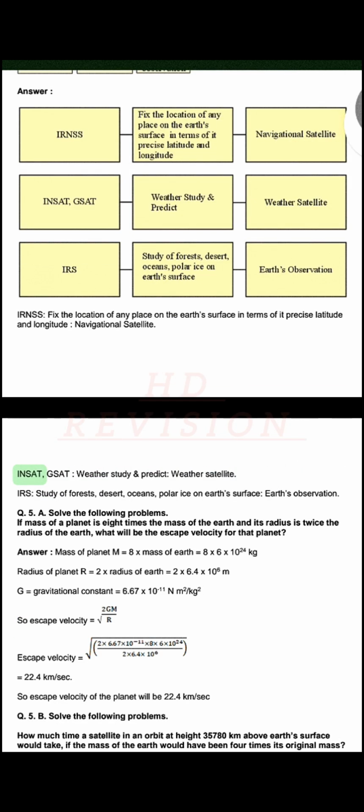Q. 4. Complete the following table. Answer. IRNSS: fix the location of any place on the Earth's surface in terms of its precise latitude and longitude. Navigational satellite. INSAT, GSAT: weather study or prediction. Weather satellite. IRS: study of forests, deserts, oceans, polar ice on Earth's surface. Earth's observation.